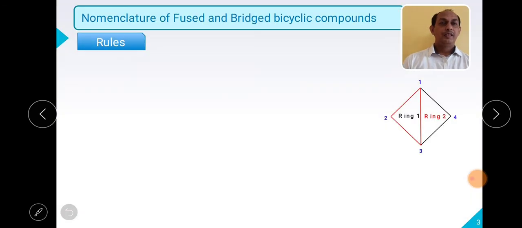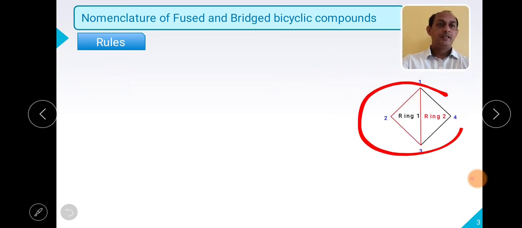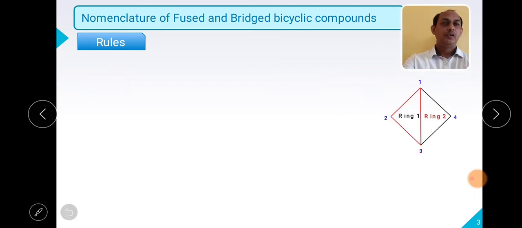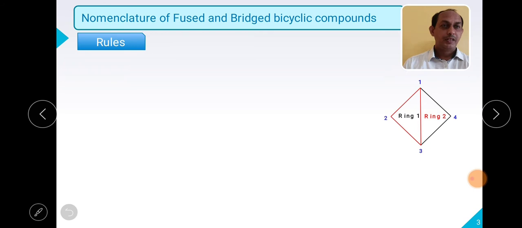Now we will see the basic nomenclature rules for fused and bridged bicyclic compounds. So what are the IUPAC rules? Suppose this is an example. We want to give the nomenclature to this system. So how can we give the name? Suppose this is a two ring system, this one and this one.